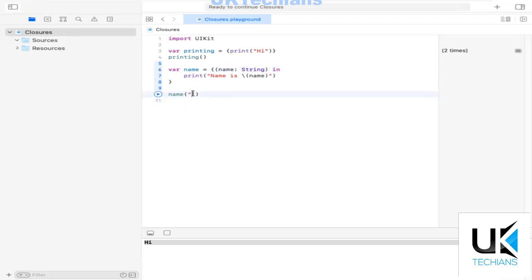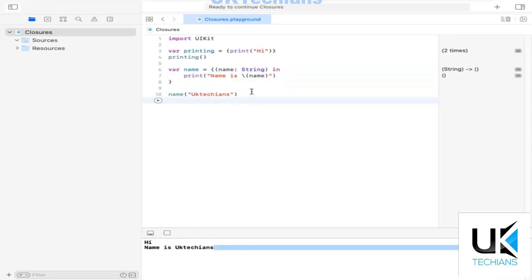So the name is UK Detections. So this is how a closure is defined. This is the actual syntax to create a closure and to call the closure. So let's just run it and see the result. Name is recollections.